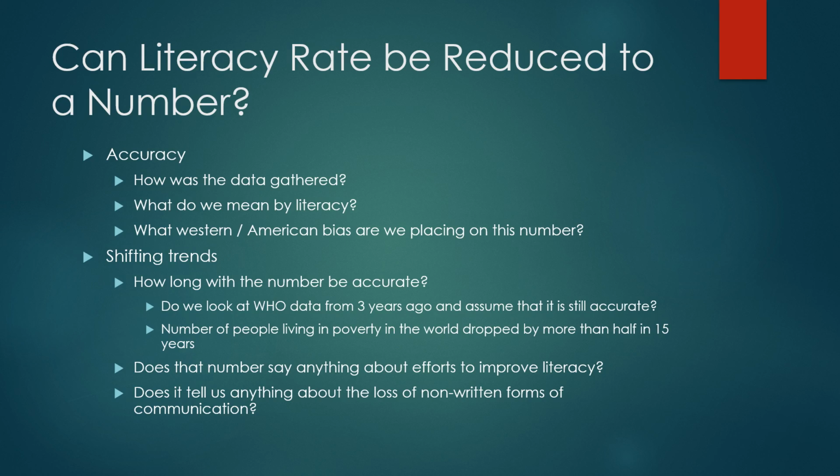So a lot of work and a lot of effort was done, and that 2.1 billion number kind of hung around for a long time. Well, later on, when they decided to update their numbers, they found out that number had dropped by almost two-thirds. It was down to 0.8 billion, or 800 million, still living under $1.90 a day. While that's an alarming number, it shows a dramatic shift in the space of 15 years, a dramatic shift in some of these statistics that are used to drive a whole lot of global action.